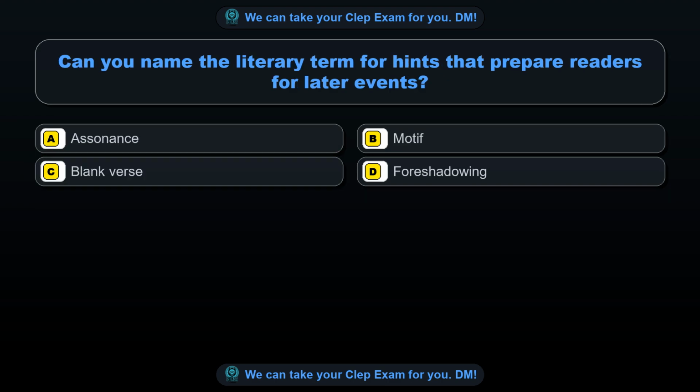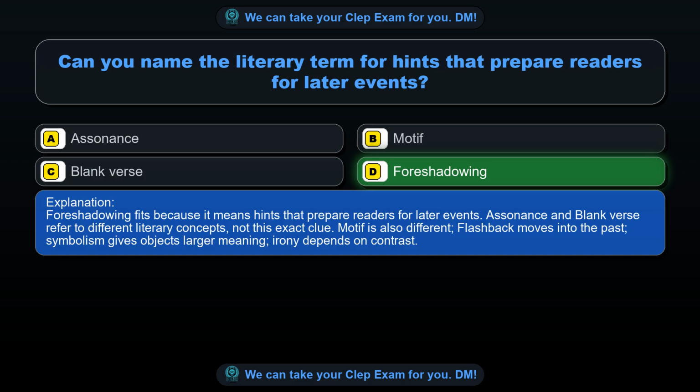Question 53. Can you name the literary term for hints that prepare readers for later events? Option A, assonance. Option B, motif. Option C, blank verse. Option D, foreshadowing. The correct answer is option D, foreshadowing.